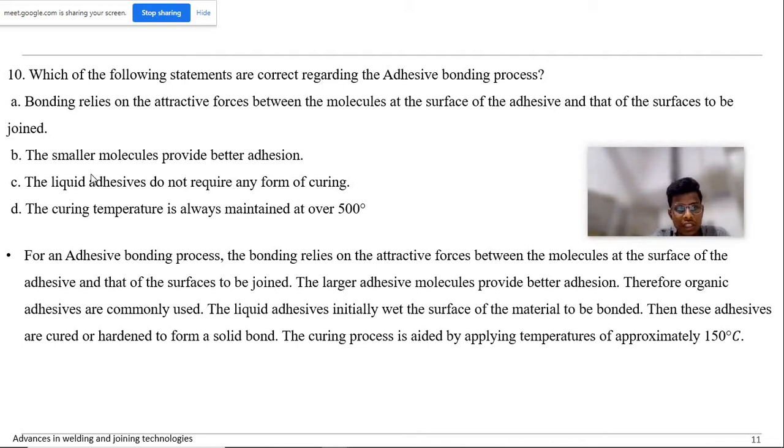No, first initially the liquid adhesive will wet the surfaces to be joined, and it will raise the temperature to generally 150 degrees Celsius. Then we will cure it. So the curing temperature is generally in the range of 150 degrees. So this is false. So 10A is the answer.